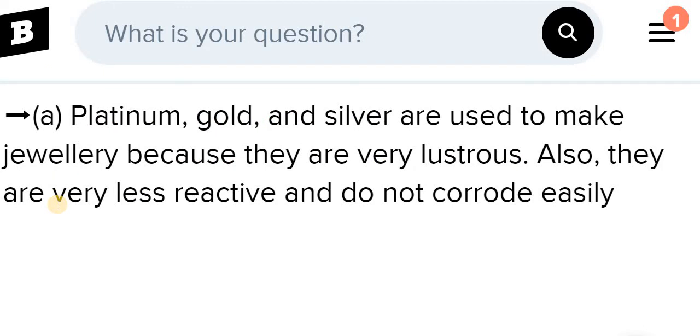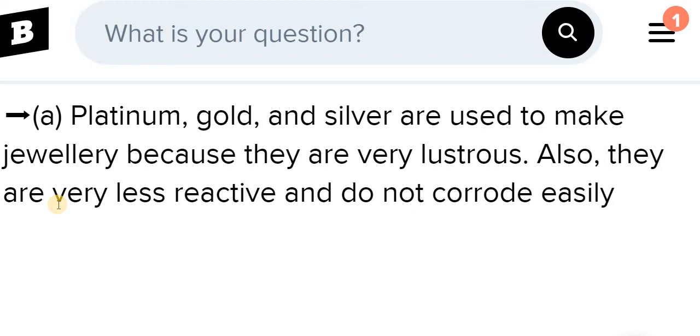The first question, A, is why platinum, gold, and silver are used to make jewelry. Because they are lustrous. Lustrous means shiny in nature. As we discussed in the physical properties of metals, metals are lustrous, but among all the metals, platinum, gold, and silver are very lustrous.